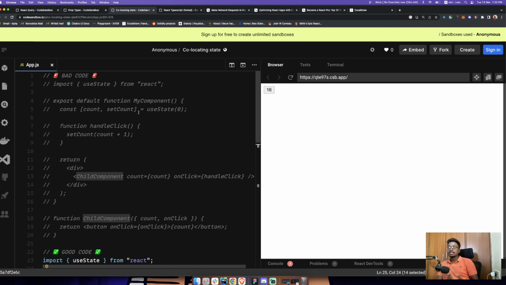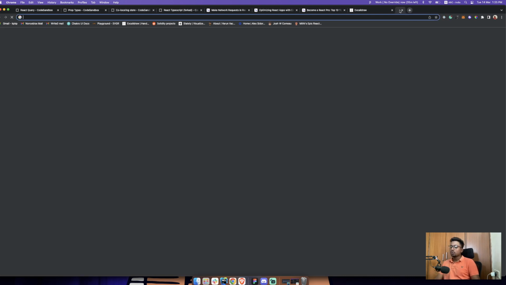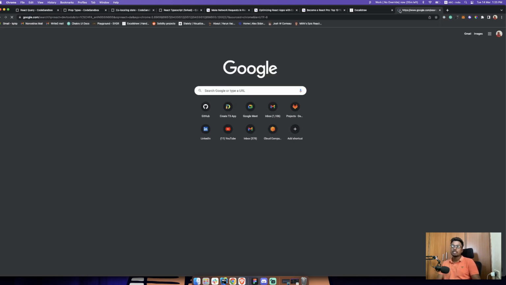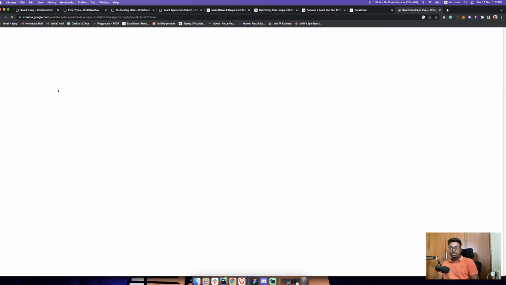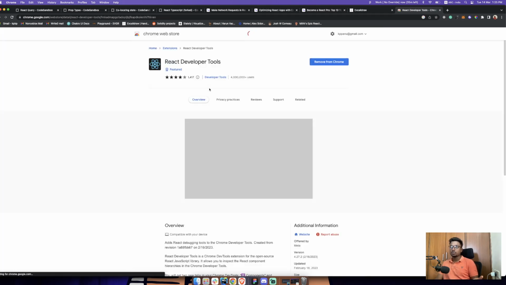And the next thing is start using React developer tools. If you go to Google and search for React dev tools, you'll actually get it. It's a Chrome extension. It's available as a Firefox extension as well. So you can actually use this.